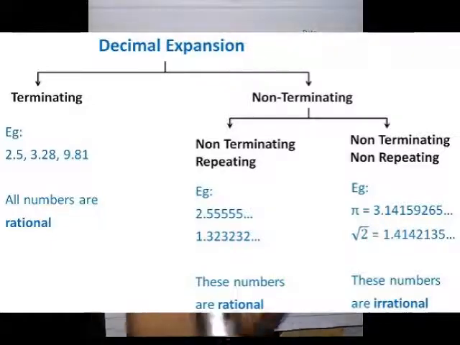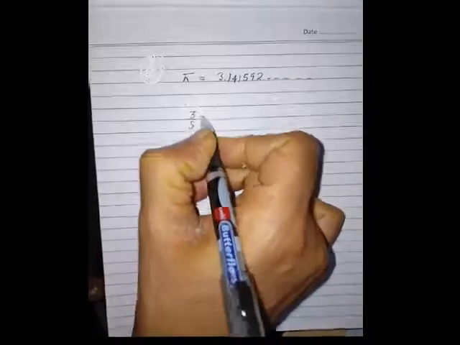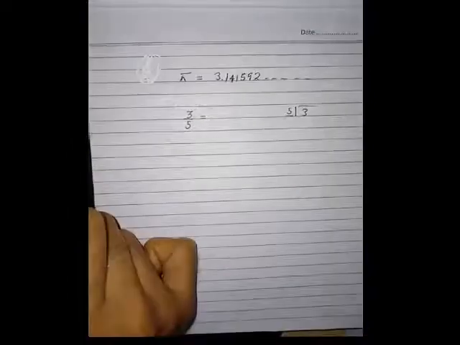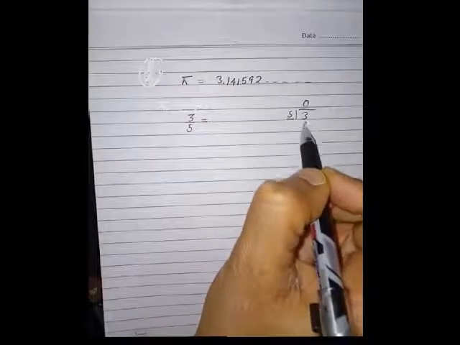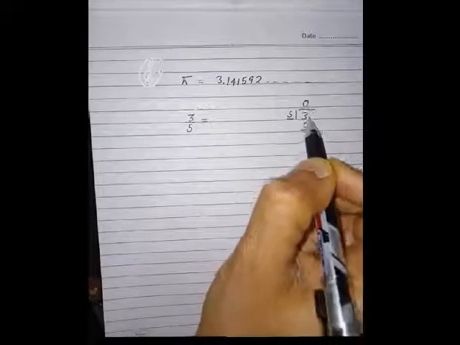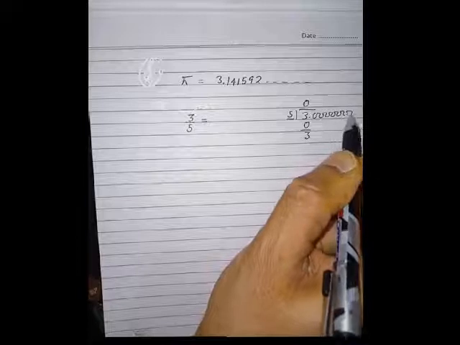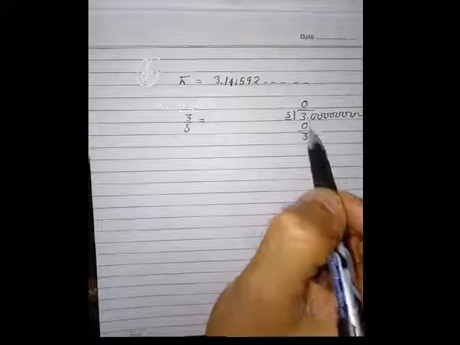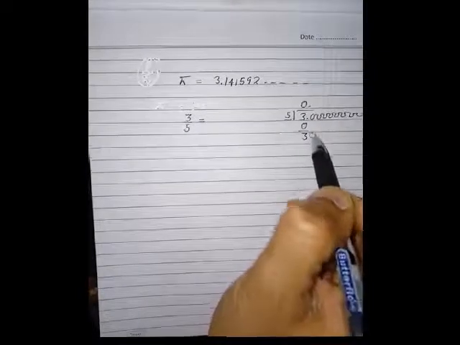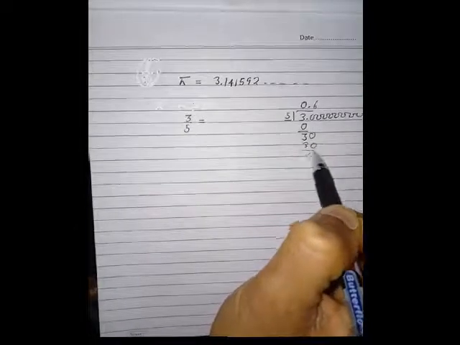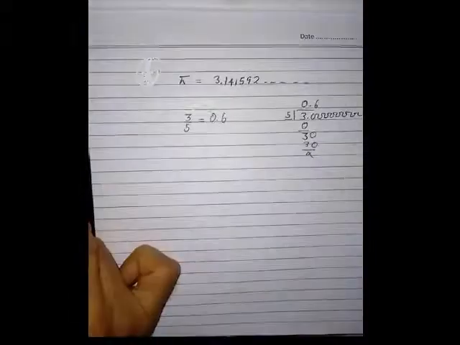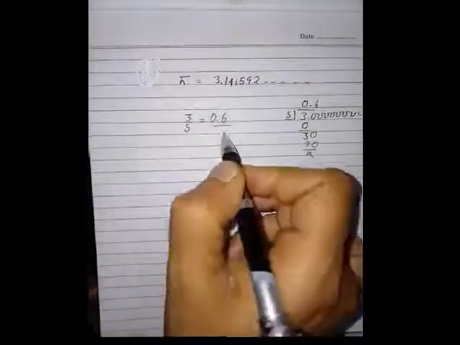Now let us suppose I am dividing 3 by 5. On dividing 3 by 5, because 3 is smaller than 5, I get 0 and again 3. Then 3 can be written as 3.000 and so on, whatever number of zeros I want to take. Now the decimal is there, so it goes here, then 0 comes and 6. So when I divide 3 by 5, I get the answer 0.6. It means division is over, so it terminates.